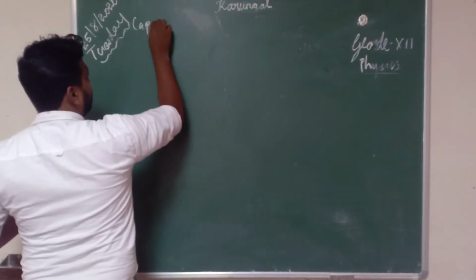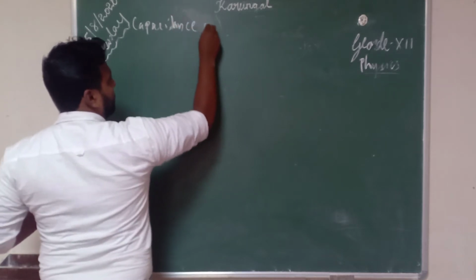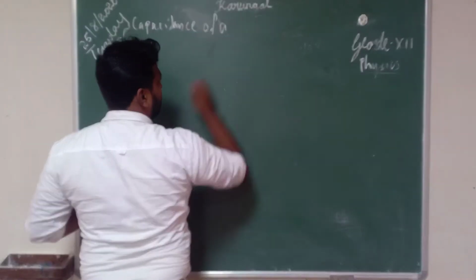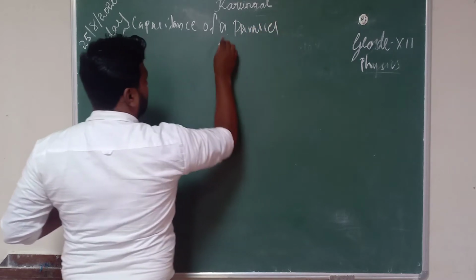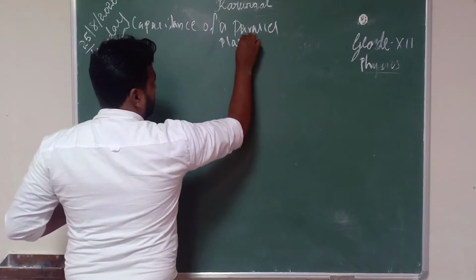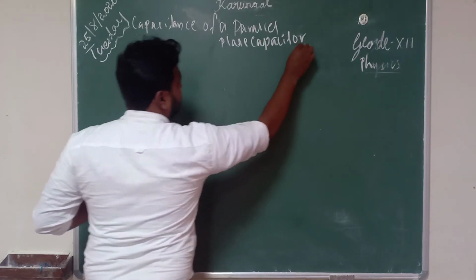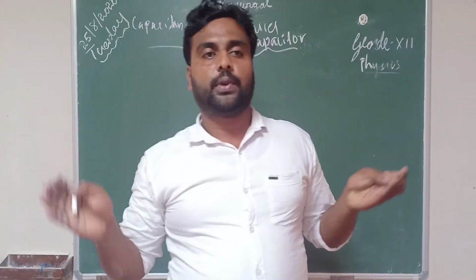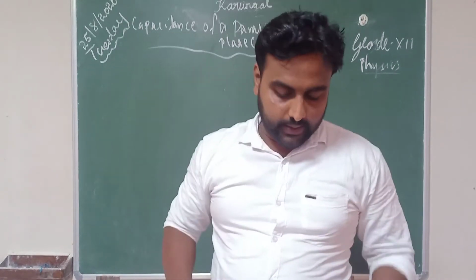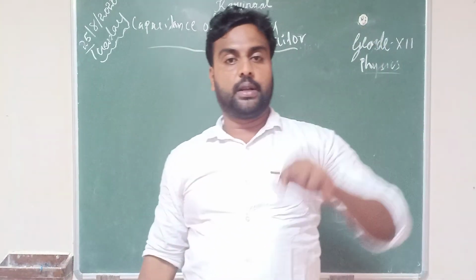Capacitance of a parallel plate capacitor. This is the next topic, page number 54. You can see a small derivation.